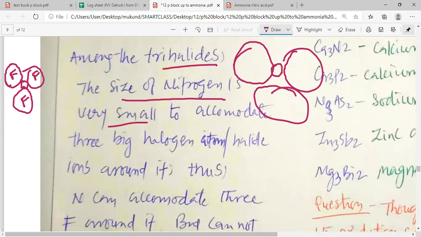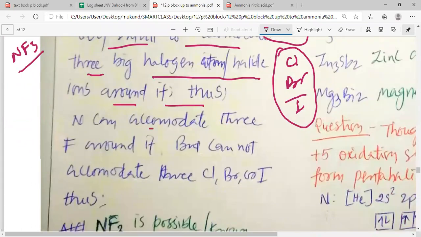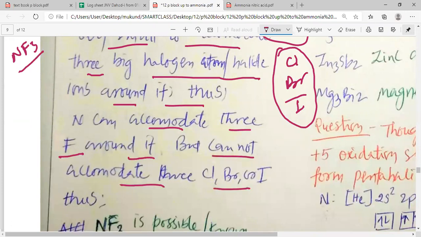So nitrogen, being smaller in size, can produce NF3. But the bigger size chloride, bromide or iodide are not possible in the case of nitrogen. So among the trihalides, the size of nitrogen is very small. To accommodate three big halogen atoms or three big halide ions around it is not possible. Thus, nitrogen can accommodate three fluoride ions around it, but cannot accommodate 3 Cl or 3 Br or 3 I.